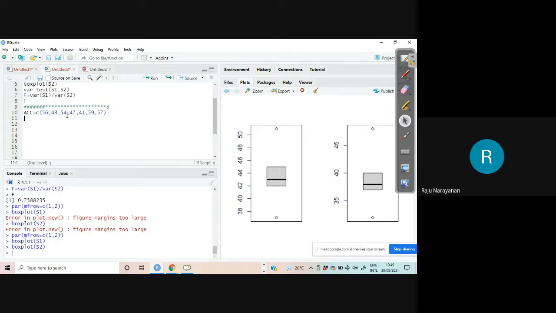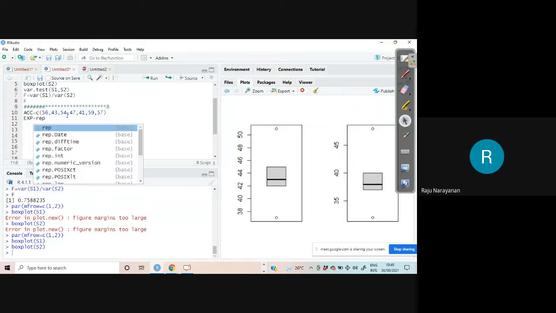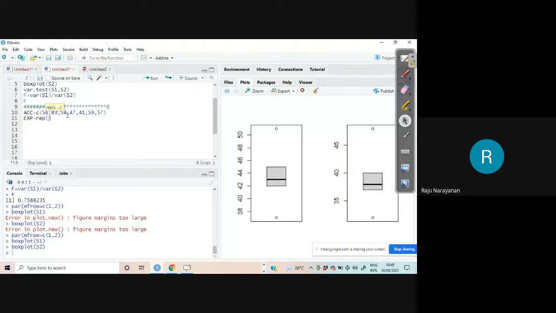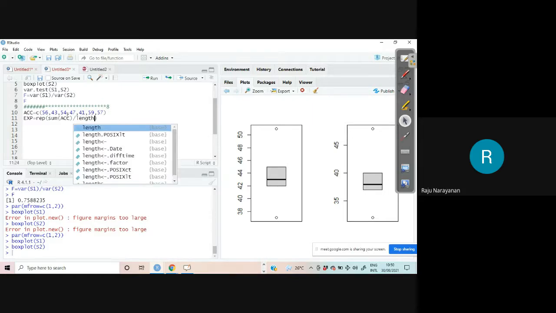What is the expected value? EXP. Expected value is rep, repeats. How many times? 7 times. What is to be repeated? Sum ACC by length ACC.